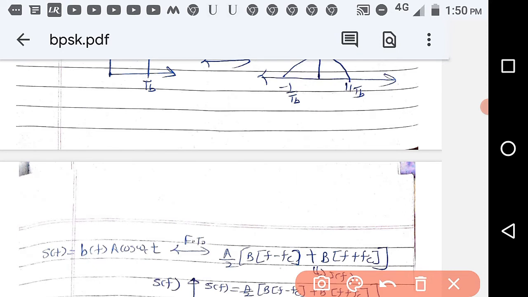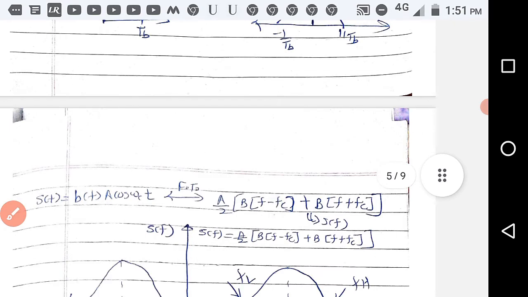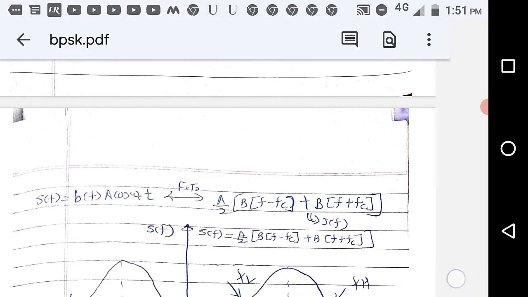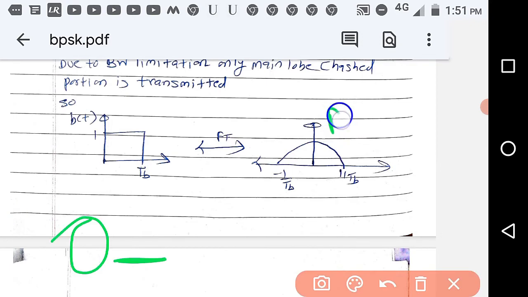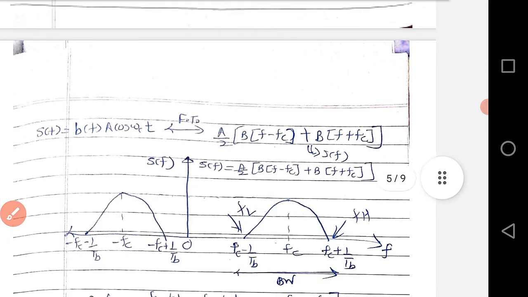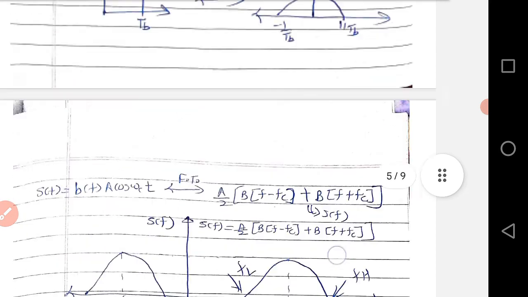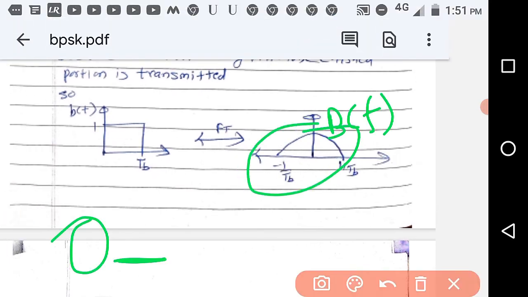So you know that if you know the Fourier transform of BT, and it is multiplied by cos omega ct, then this signal's Fourier transform becomes A by 2 [B(f - fc) + B(f + fc)]. What is capital B? B is the Fourier transform of this one, so this is B(f). So what you have to do is just shift this waveform to fc and minus fc.